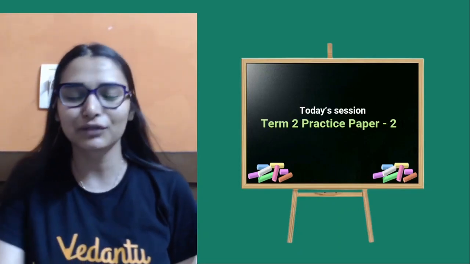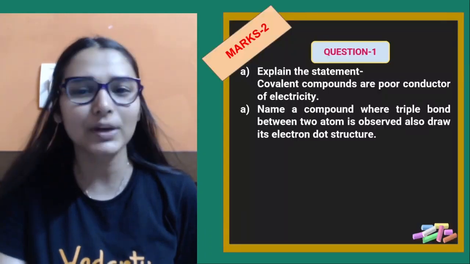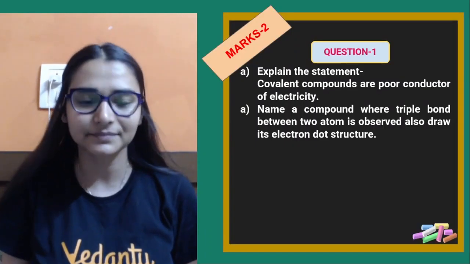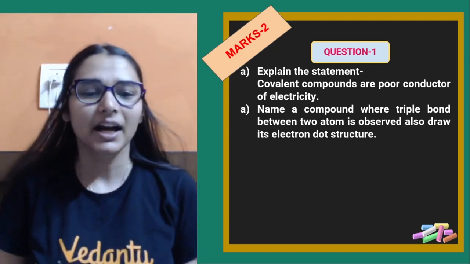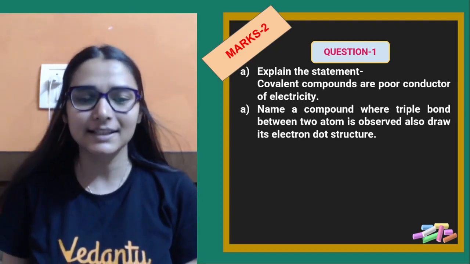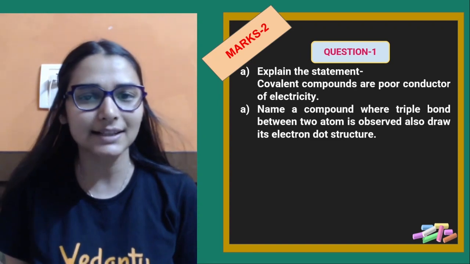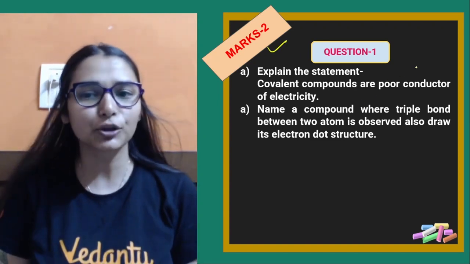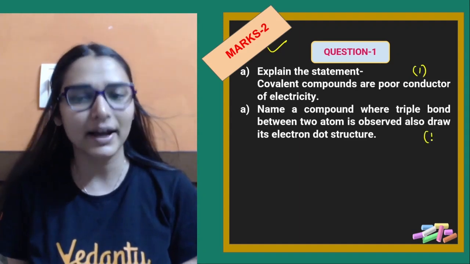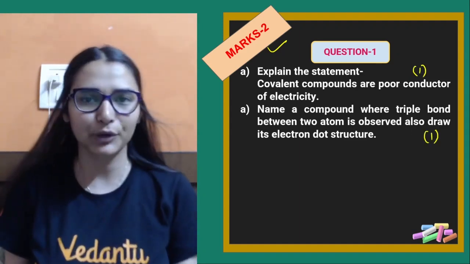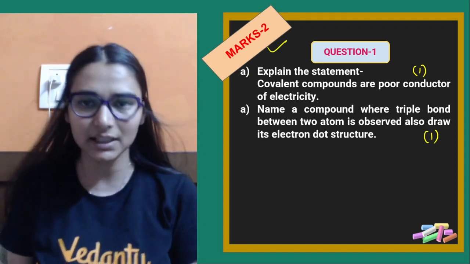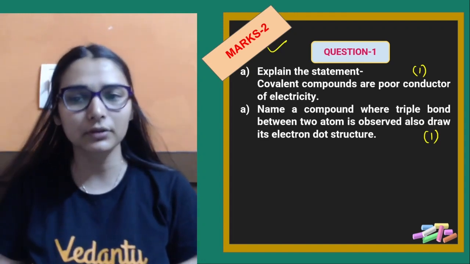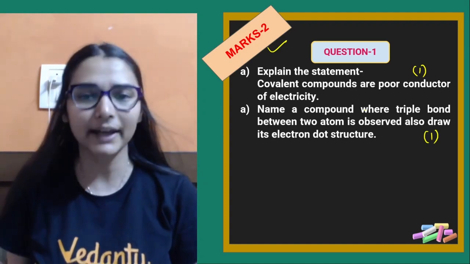So in this session we are revising practice paper 2. Let's get started with the very first question on your screen. Explain the statement. What is the weightage of this question? 2 marks. So we assume that each part carries 1 mark, and you have to frame your answers accordingly. Do not overwrite, so that you can save your time for the questions which have more weightage.